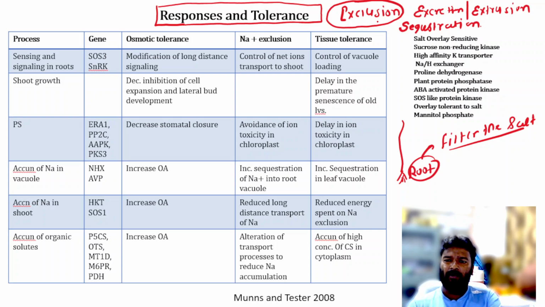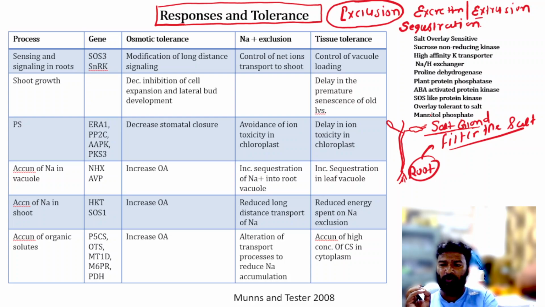Okay, what is excretion or extrusion? It means when the salt reaches the vegetative portions, it can be secreted, like through salt glands. In the last lecture we discussed salt glands, which are an adaptive mechanism in halophytes. So excess salt can be removed through these salt glands.